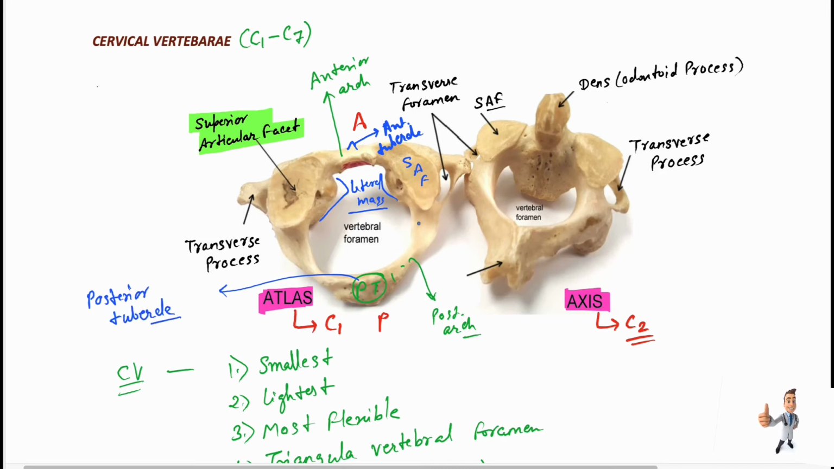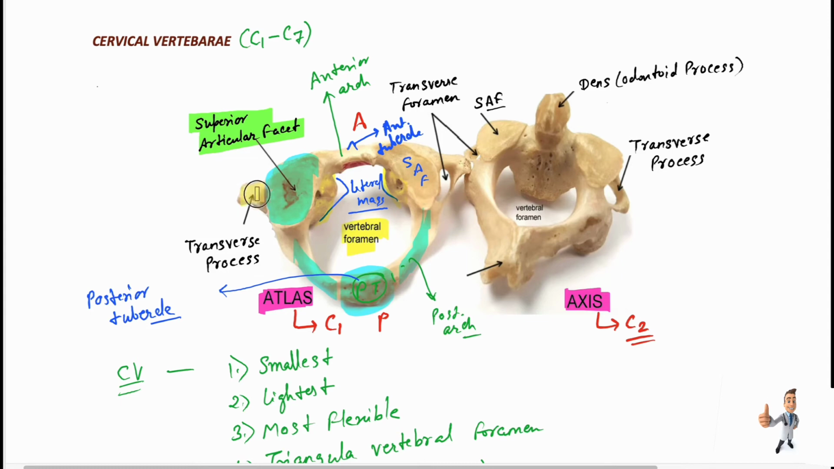So this is the posterior arc. Let me highlight this. This is our posterior arc, and this is our posterior tubercle present here. And this is the facet for attachment of the superior articular facet. Of course, it will attach to the occipital bones above, and they have the lateral masses present inside. And this is the vertebral foramen, from which passes the spinal cord.